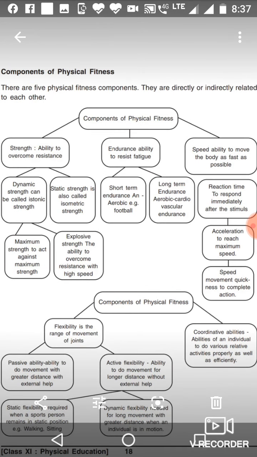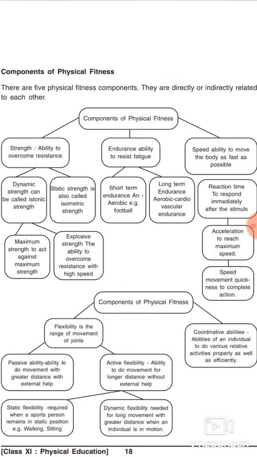Now we have to discuss. You see the chart of components of physical fitness. First is strength, second endurance, third speed, fourth flexibility, and fifth coordinative ability. Okay, now we have to discuss one by one. First topic is strength.